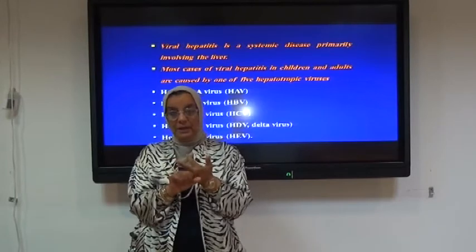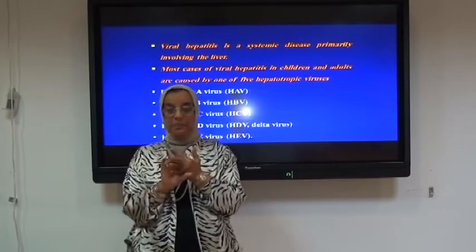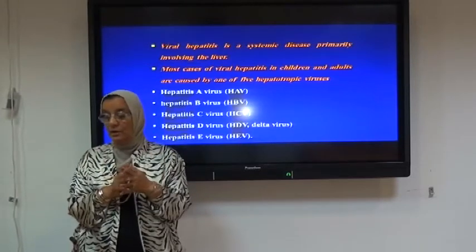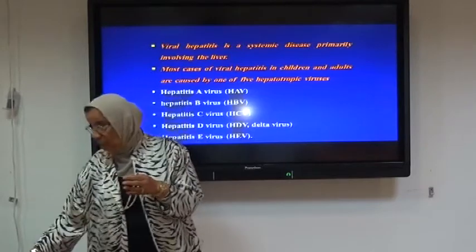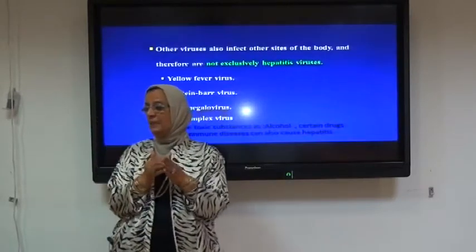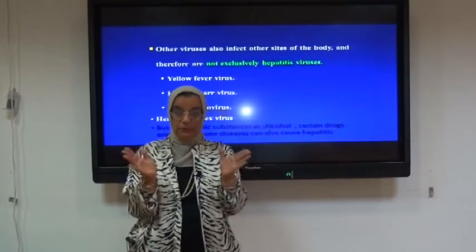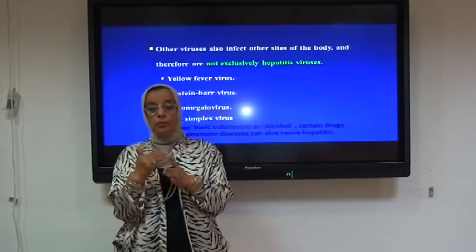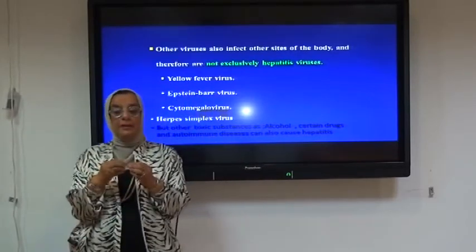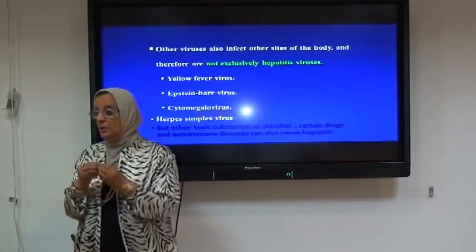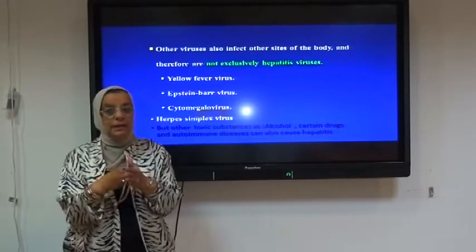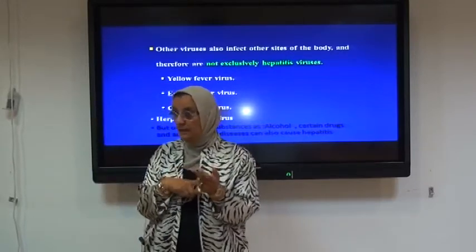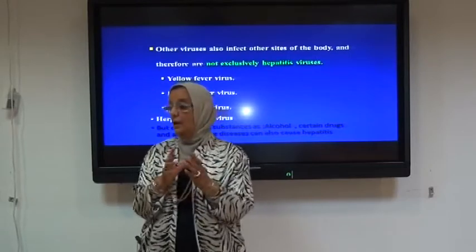As we are going to mention later, hepatitis A and E are enterically transmitted hepatitis, whereas the others, B, C, and D, are parenterally transmitted. Another group of viruses may also infect other sites of the body, for example the gastrointestinal tract and the respiratory tract, and with its complications or pathogenesis it may also affect the liver. They are known as the non-hepatotropic viruses. These include yellow fever, Epstein-Barr virus, and cytomegalovirus.